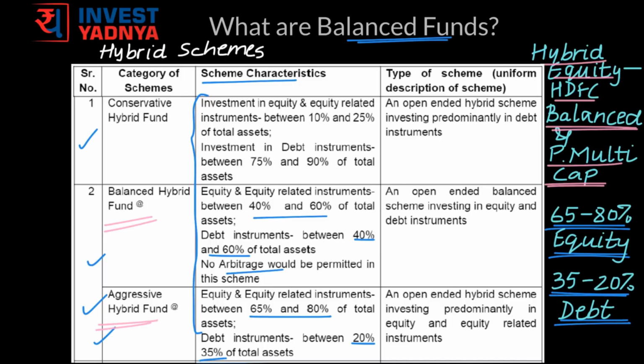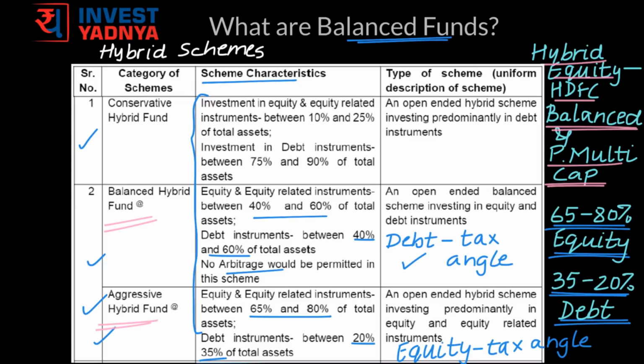So from a taxation perspective, as balanced funds would never have more than 65% of their total assets into equity, these funds would now fall into the debt category as far as the taxation is concerned. And aggressive hybrid funds would fall into the equity category as their minimum allocation to equity is 65%.